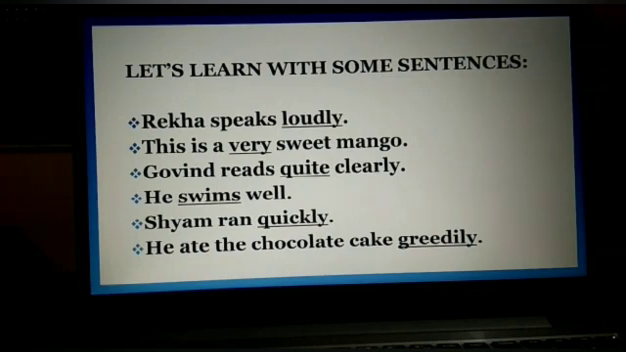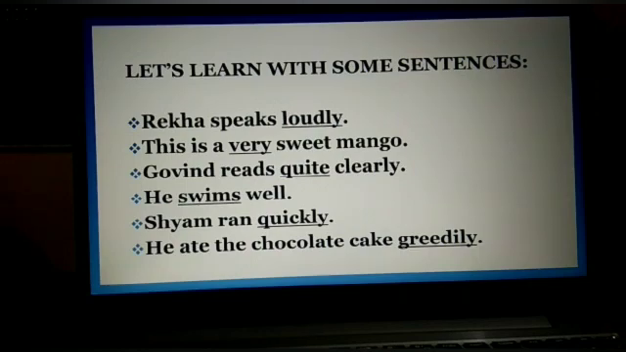Now see the next example. This is a very sweet mango. Now in this example, very is an adverb because it modifies an adjective. In this example, sweet is an adjective and the word very describes sweet. Or, in how much, we get the answer very. So very is an adverb.